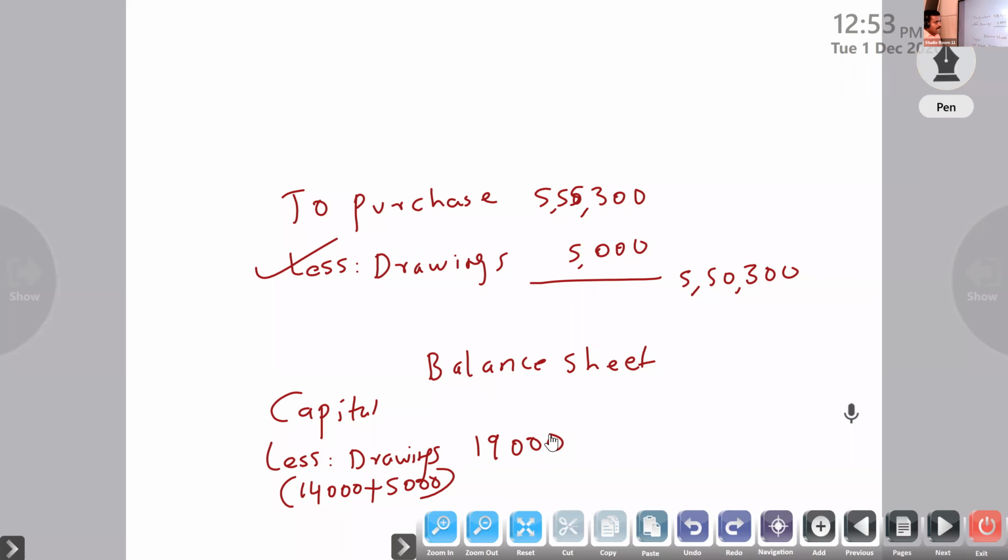Next, third adjustment, provision for doubtful debt, which you already know. With the bad debt, add the new provision. Next, fourth adjustment: signboard costing rupees 5,000 included in advertising.